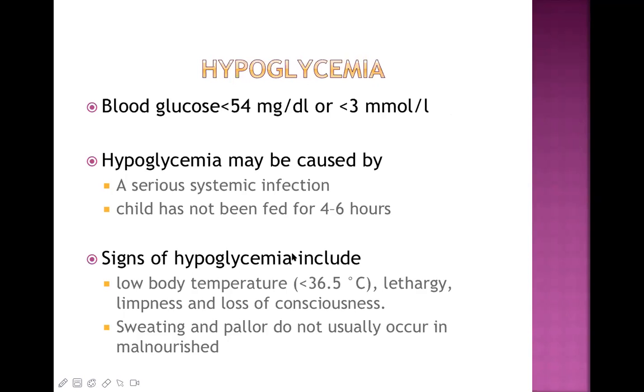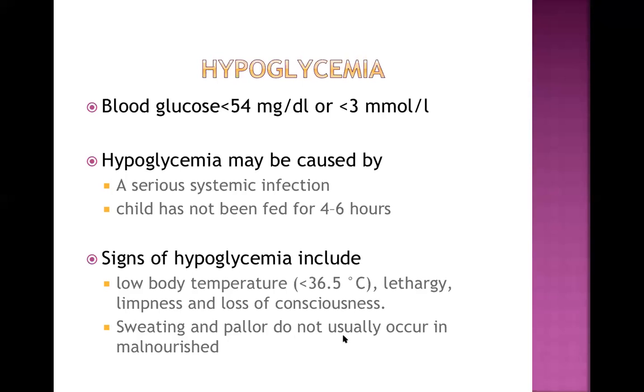Now, what are the signs of hypoglycemia? One of them is hypothermia. Hypoglycemia can lead to hypothermia very commonly. That is low body temperature, which is less than 36.5 degrees. The child becomes lethargic. The child becomes limp, and there is loss of consciousness. Limpness means there is no tone. The muscles become floppy. The child looks weak, doesn't want to move, looks very sleepy, and in very severe hypoglycemia, the child may develop coma as well.